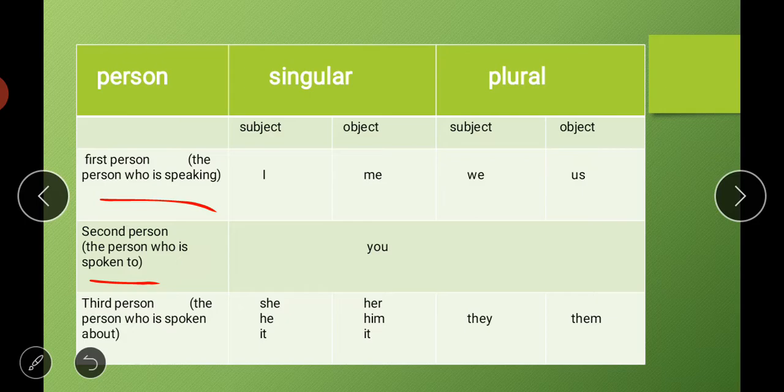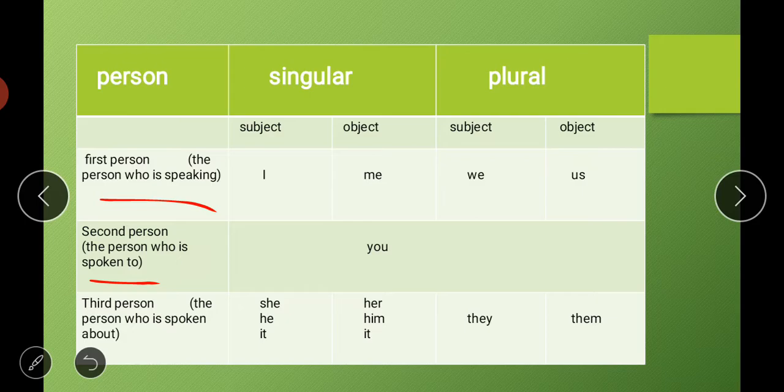And if we are talking about someone else, for example, I am talking to a person of your class, and we are talking about another student of your class, so I am the first person there. The student with whom I am talking is the second person, and the student about whom we are talking is the third person. So like this, first person, second person, third person pronouns are there.